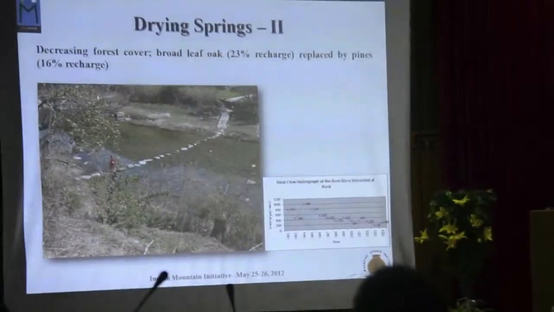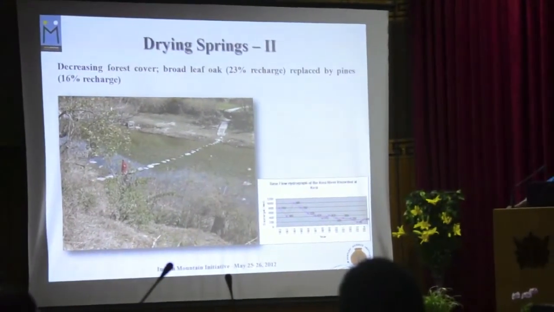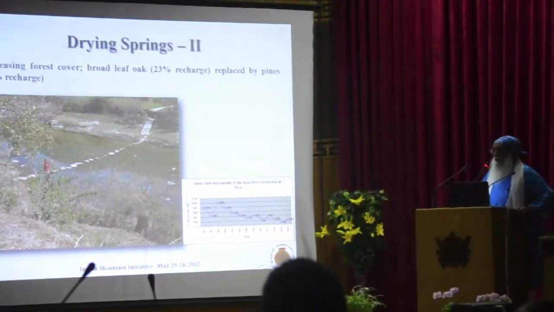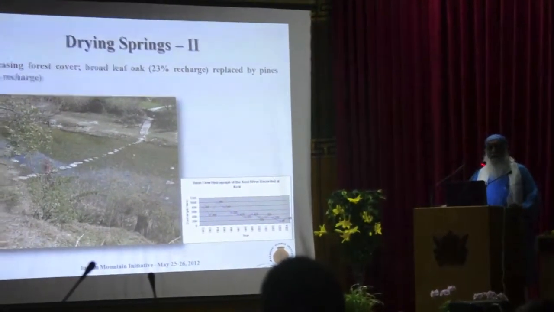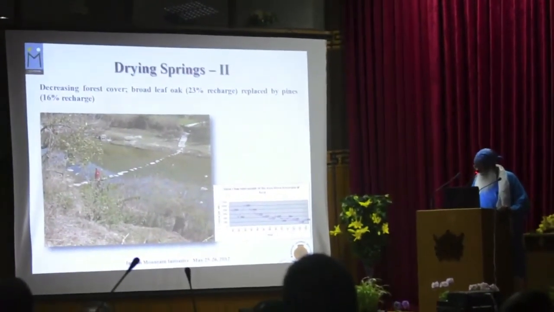This is during the low flow season, just in the summer. But by 2004, 10 years later, the low flow average has been decreasing steadily, and it comes down to between 100 and 200 liters per second in 10 years.